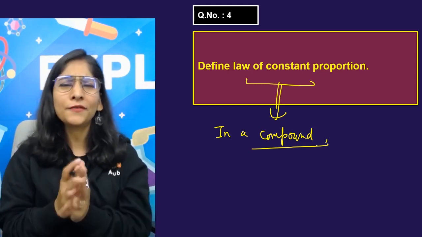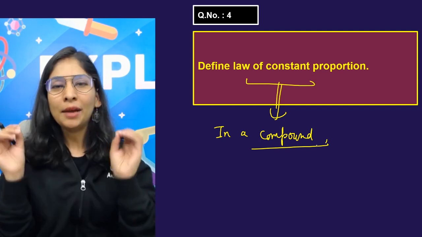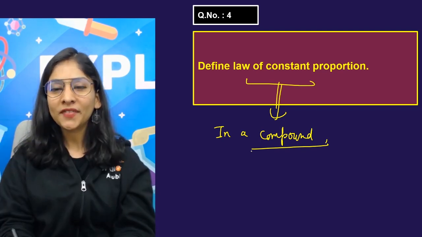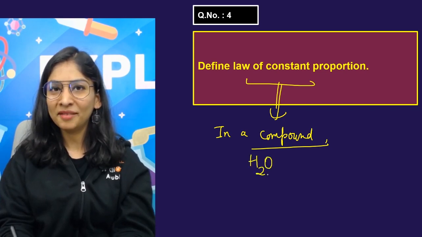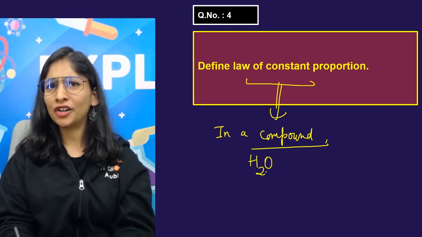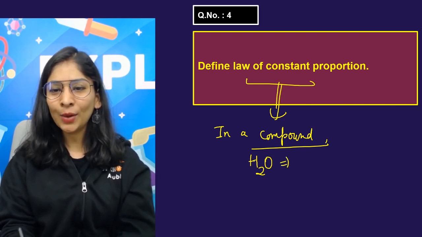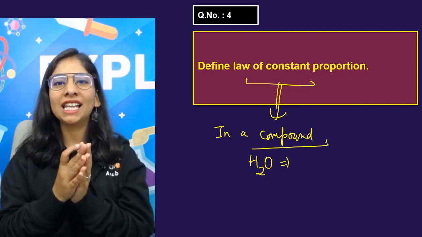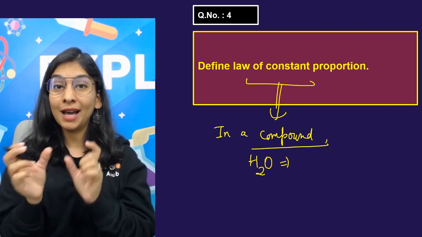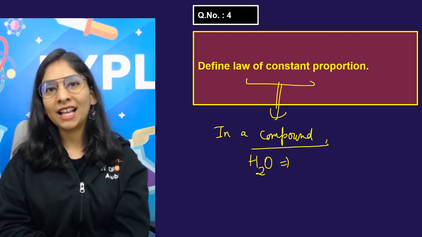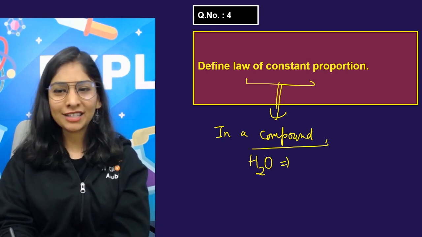Now it looks difficult, but how can we make it easy? By explaining it in a proper way. Let me just do that. This is a compound, I hope you'll agree with me. I taught you in chapter number 2, Is Matter Around Us Pure. What's a compound? Where elements are added in a fixed proportion of mass and with a fixed number of atoms as well. That's what the law of constant proportion says.